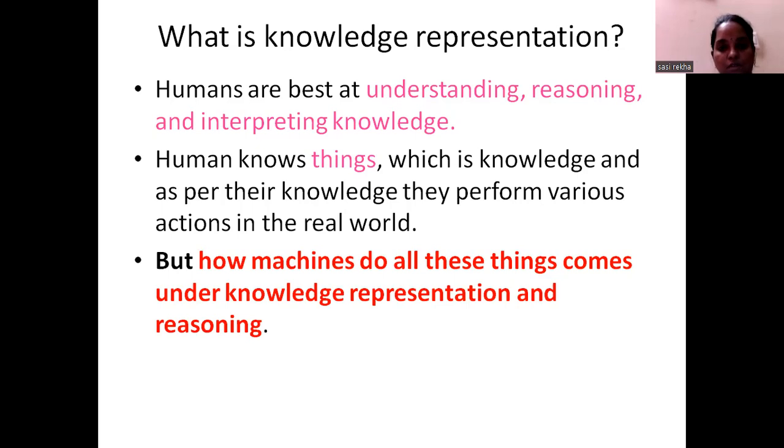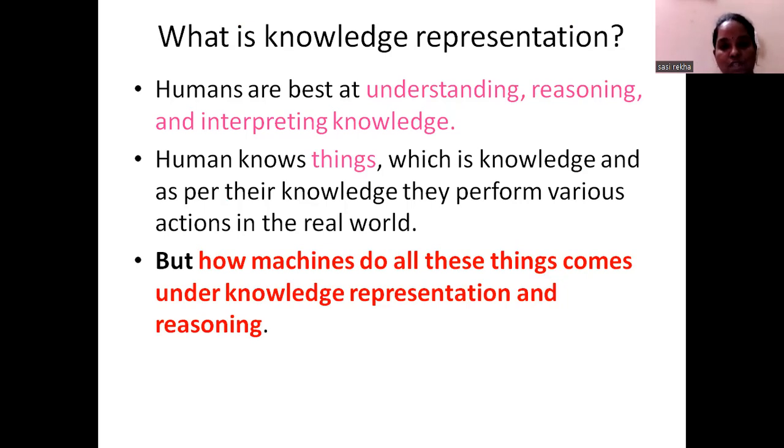As humans, we are best at understanding, reasoning, and interpreting knowledge, because from school, starting from our childhood, we started learning things, and from the best understanding of ourselves, we are able to make decisions based on the knowledge we obtain. So as humans, we can make decisions. But how will machines do all these things?